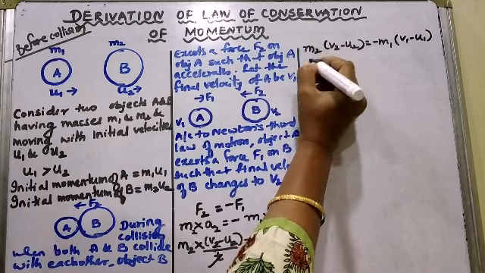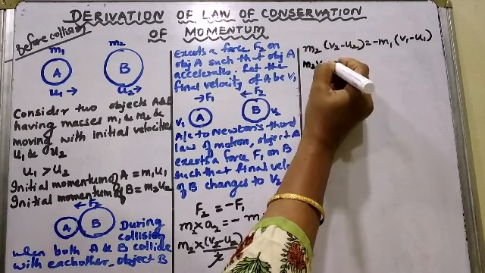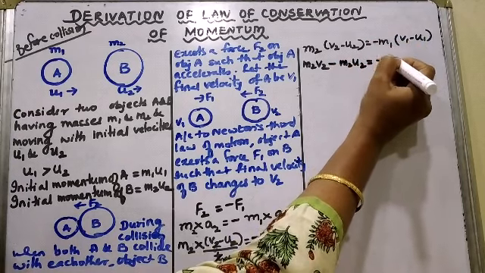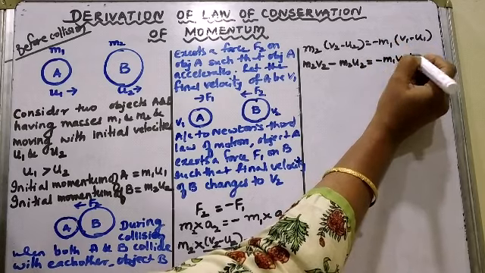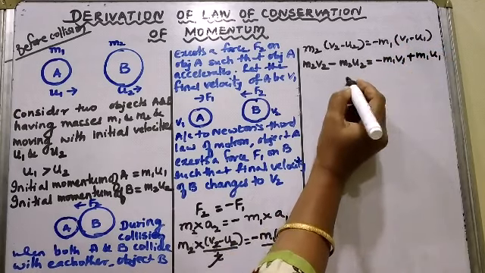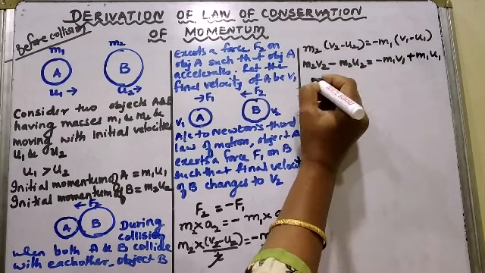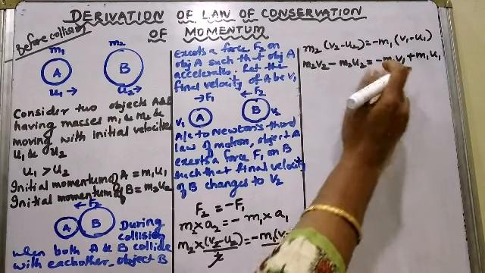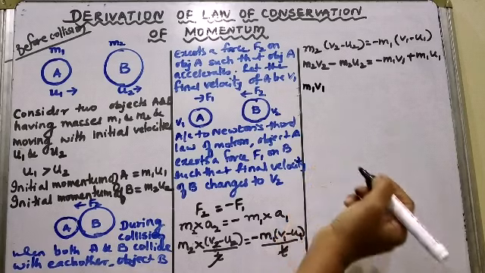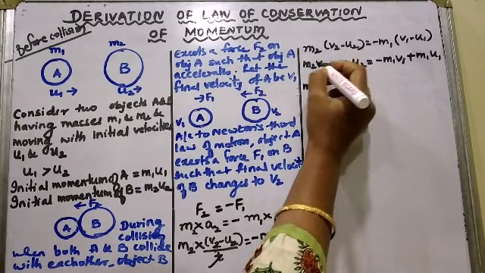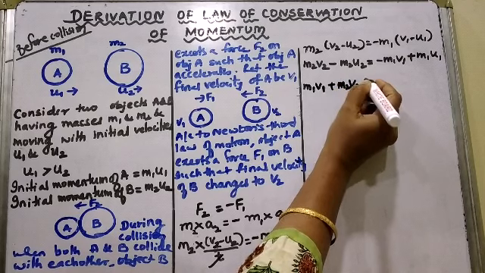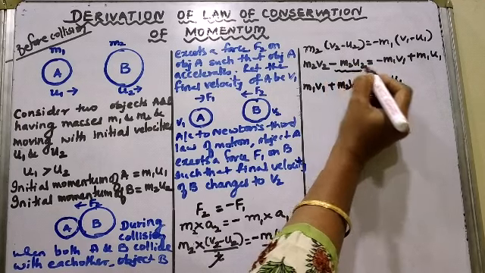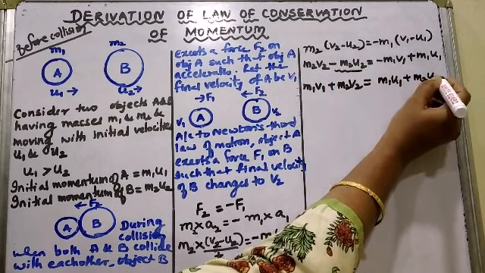Now opening the bracket, m2 v2 minus m2 u2 is equal to minus m1 v1, minus into minus will become plus m1 u1. So I will bring the minus m1 v1 from the right hand side to the left hand side. Minus m1 v1 will become plus m1 v1. So plus m1 v1 plus m2 v2 is equal to m1 u1, and minus m2 u2 will be shifted to the right hand side, so it becomes plus m2 u2.